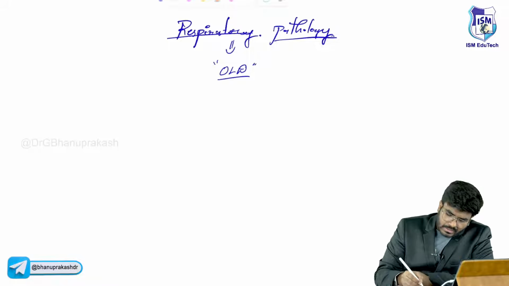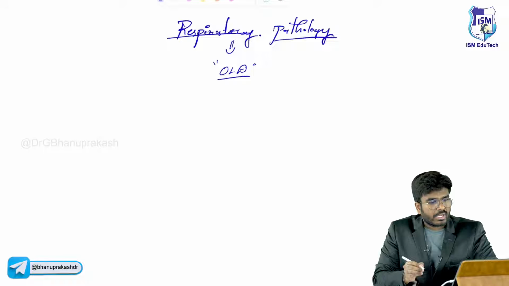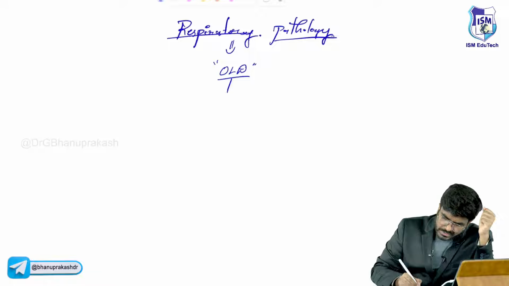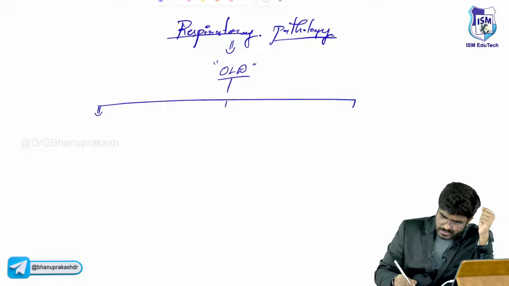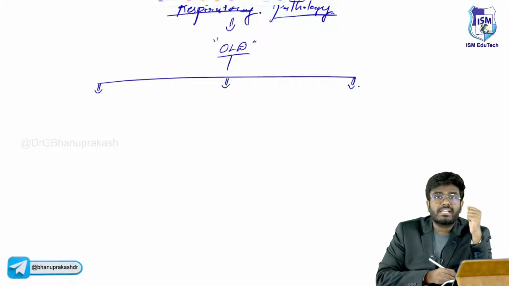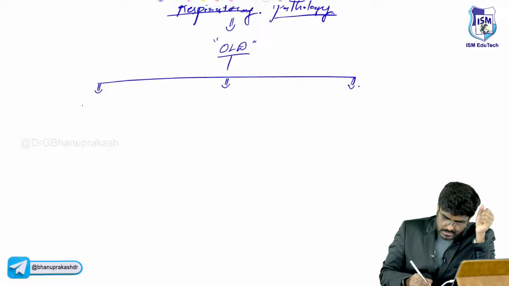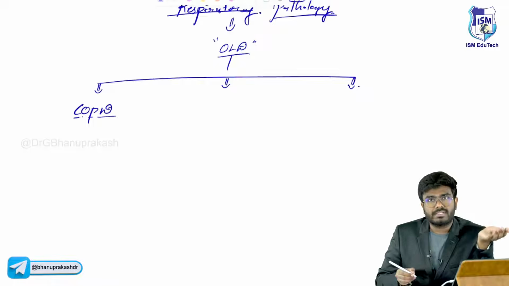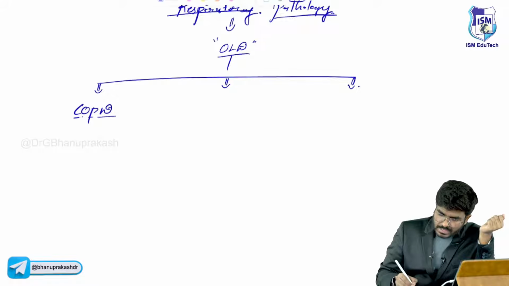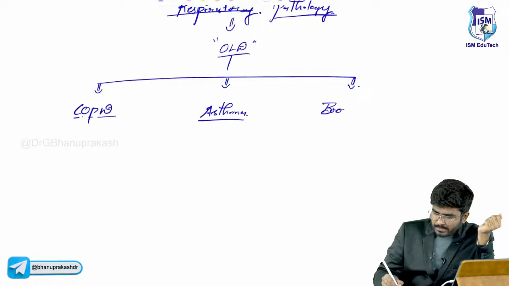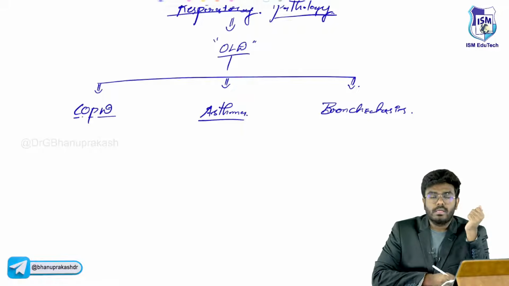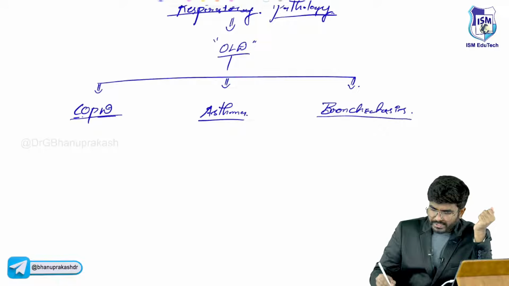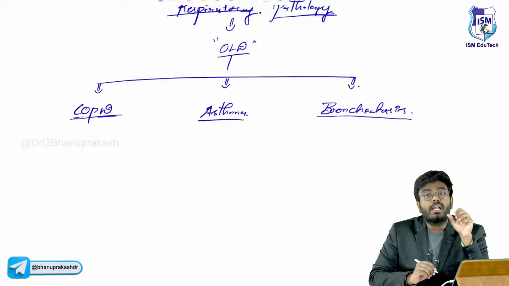Having said that, now let me do the classification here. Obstructive lung diseases, how many types are there? Now I'm classifying them into three types. First, COPD, chronic obstructive pulmonary disease. Second one is asthma. And third one is bronchiectasis. So COPD, asthma and bronchiectasis, all these three come under obstructive lung diseases.